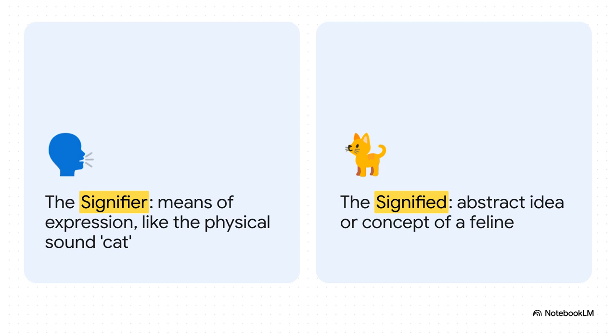And Saussure pointed out something huge. The link between these two is completely arbitrary. There's absolutely nothing inherently cat-like about the sound cat. That connection only exists because of the rules of the system we've all agreed to play by.